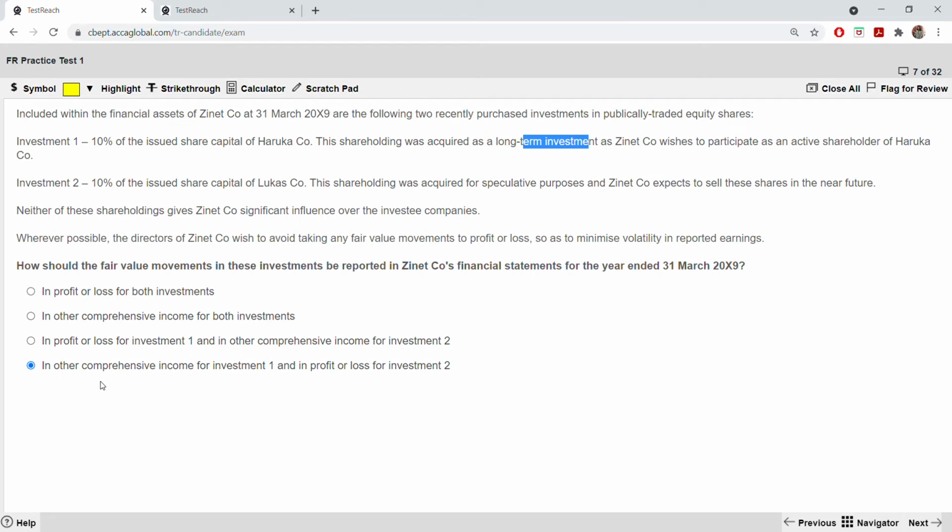But when you are selling it, this is for speculative purpose, and you are selling the shares in the near future. The profit you are getting once you are selling, you are not holding the shares anymore. It will be recorded in P&L. It's a rule for financial assets. That's why the last one is correct.